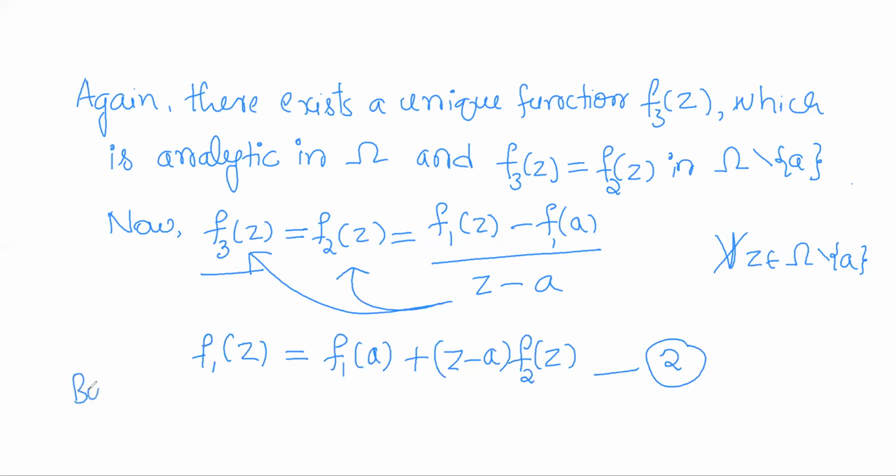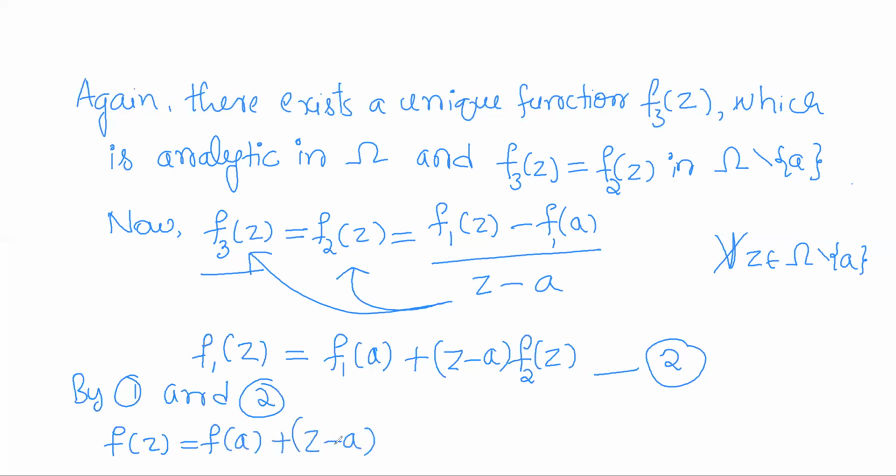So by equation 1 and 2, what do we have? f of z equals f of a plus z minus a into f1 of z, which is there in equation 1. So in place of that, we can take equation 2, that is f1 of a plus z minus a into f2 of z.